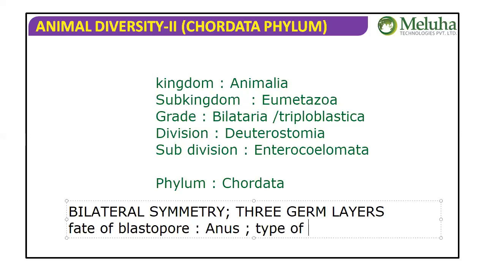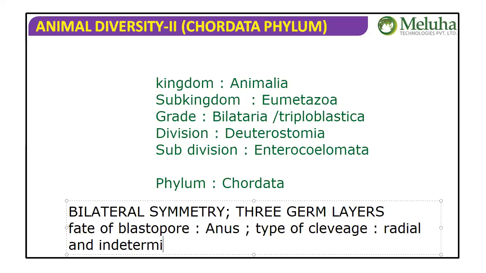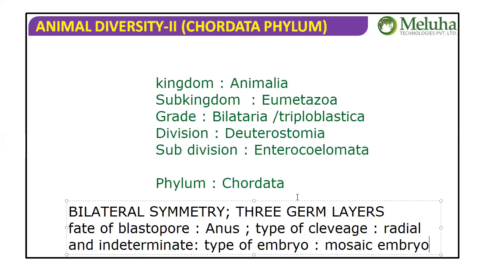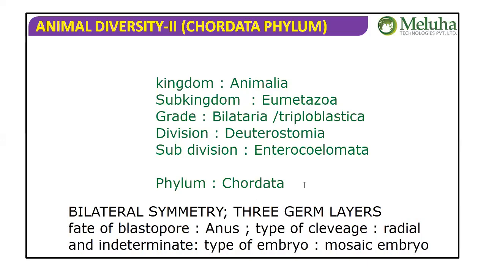Type of cleavage is radial and indeterminate. Type of embryo is mosaic embryo. All these because they belong to division Deuterostomia. And type of body cavity. We have some exceptions that we'll discuss, but it belongs to the subdivision Enterocoelomata. First of all, we need to say that enterocoelom. So this is the hierarchy.